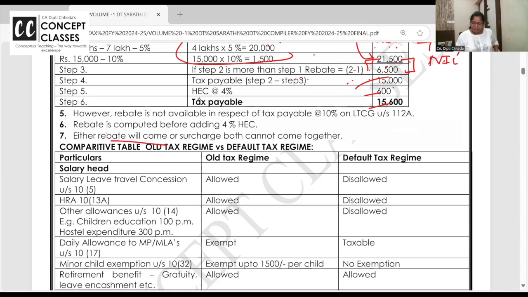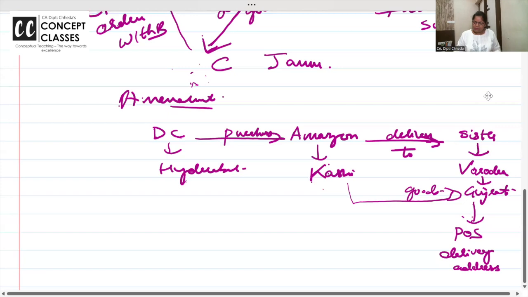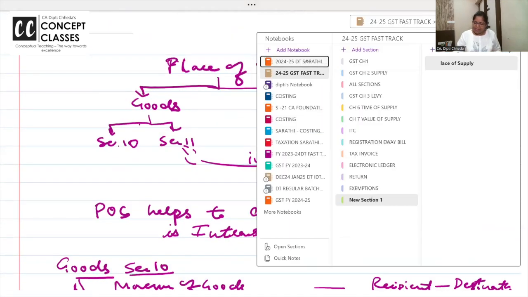Chalo. Yeah. Just 2 minutes, I'll share the practice batch ka notebook and you check it. Base of supply में कहाँ?